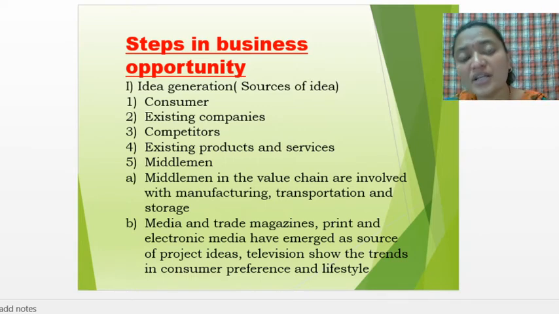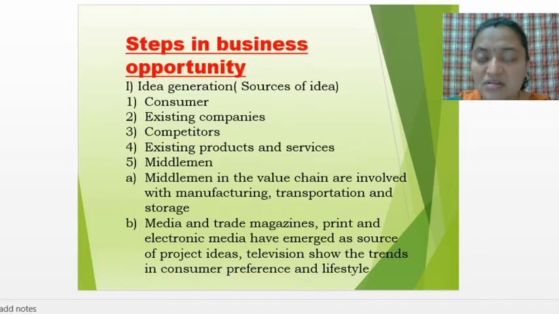So there can be a tough competition between the companies or sellers. So who are the strongest? Those who are strong and fit, only they can survive in the market. There is one saying: survival of the fittest. Those who are strong and fit, only they can survive in the market.